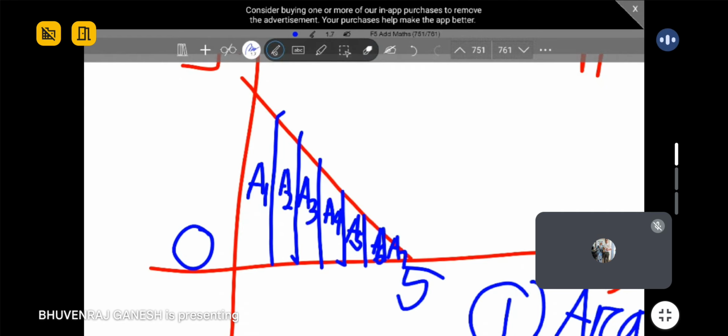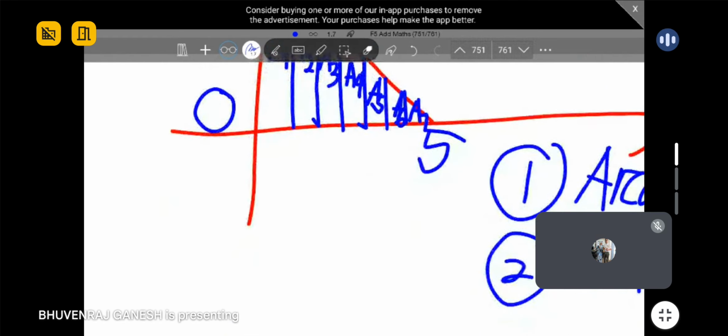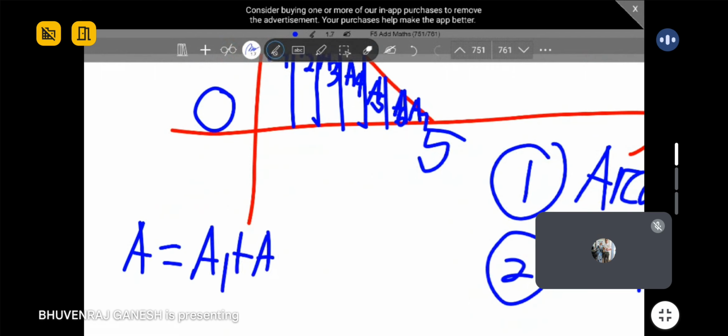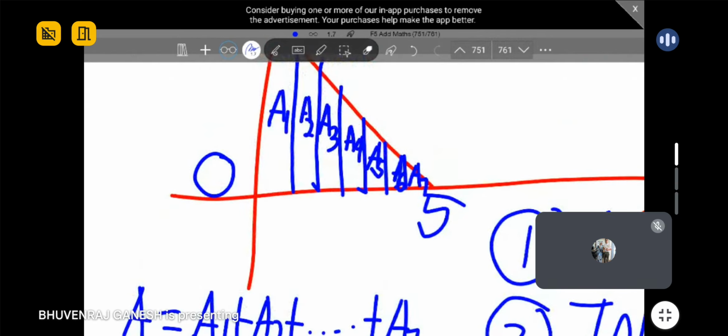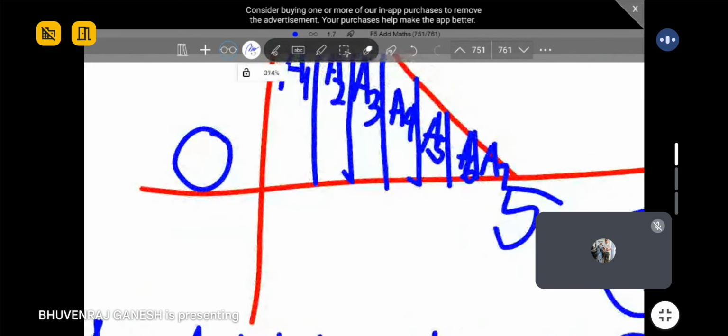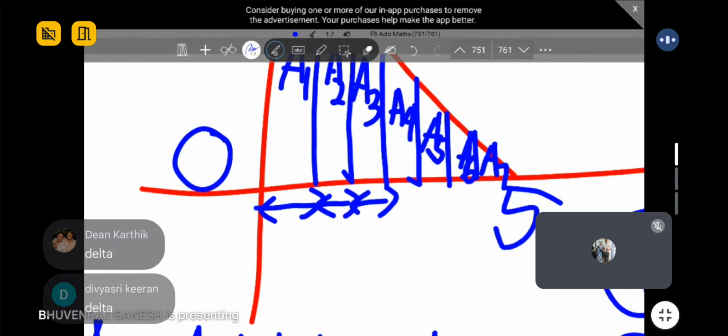And 7. Okay. So basically, the total area is you are going to take A1 plus A2 until A7. This is the concept of integration. Ini adalah konsep pengamiran. So guys, can you see this? All this small change here. Can anyone tell me, in small change, what is the symbol we use to show small change? You learned before in chapter 2. What is the symbol we use? Very good.